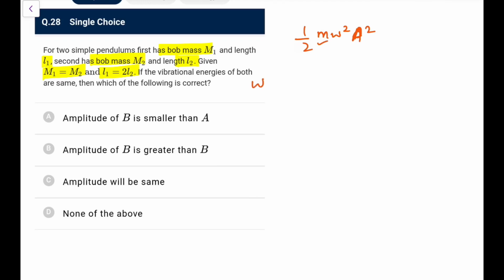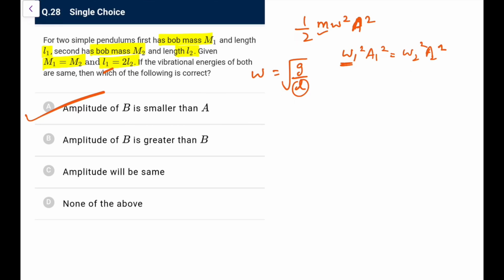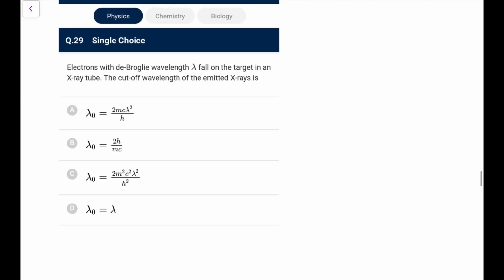Now masses are the same. Omega you know is equal to root of g by L. So omega's ratio would be different. So what we have, omega 1 square a1 square would be equal to omega 2 square a2 square. So which of the following is correct? Length is greater for L1, so omega 1 is smaller, that means a1 is greater. So the amplitude of A is greater, that means the amplitude of B is smaller than that of A. So go for option A in this particular case, because for A omega is less, so A would be greater. Next.